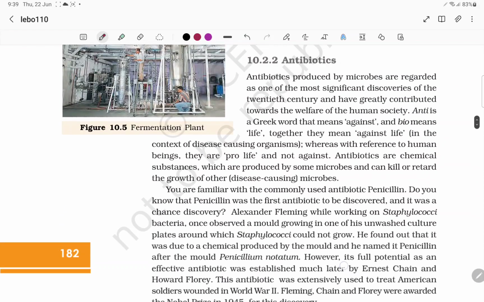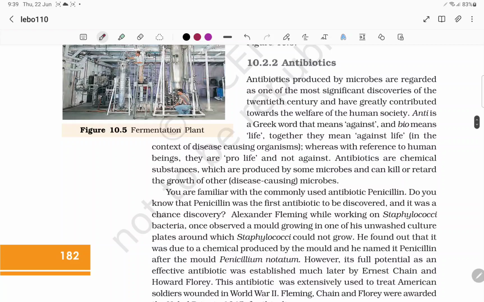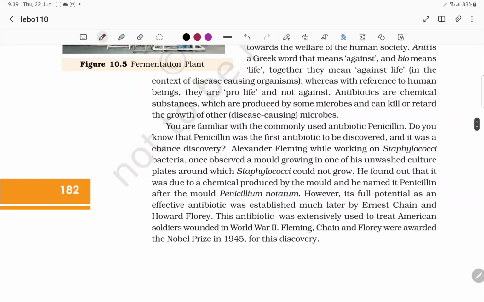And ethanol and antibiotics. If you see antibiotics, from the bacteria side it is against life, from the microbes' side it is against life, but for human beings it is pro-life. So penicillin was first discovered by Alexander Fleming, and Ernst Chain and Florey also explored Penicillium during World War II. All three, Alexander, Florey and Chain, got the Nobel Prize in the year 1945. And Alexander studied Penicillium notatum.